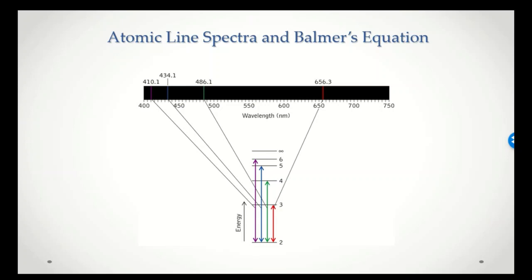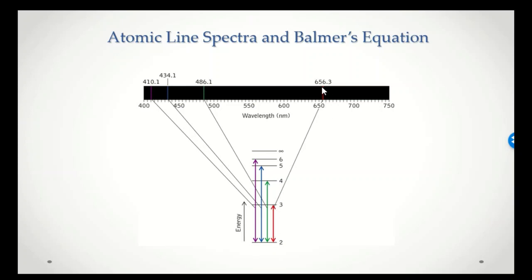what it meant. And so what we have to do here is introduce the idea that atoms and molecules do not have a continuous range of energies available to them, but in fact have discrete energy levels. And of course, you know this by now, but we see the discrete lines corresponding to transitions between energy levels.